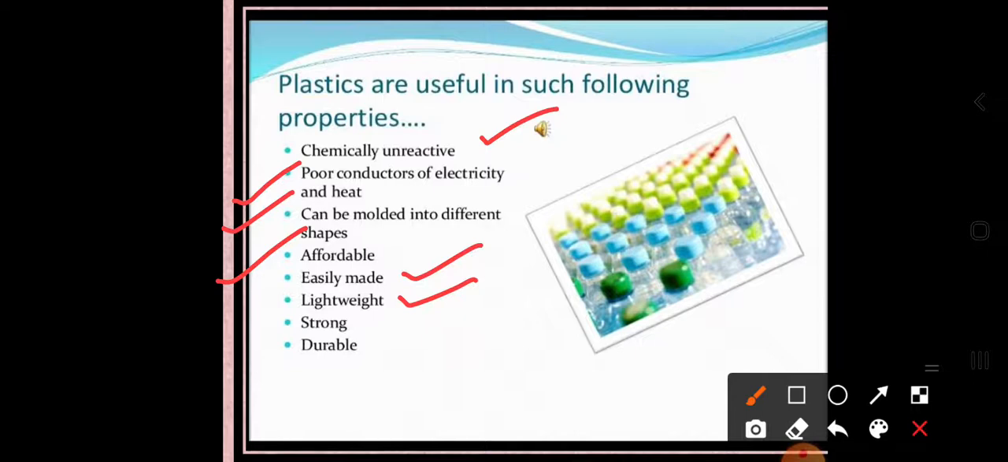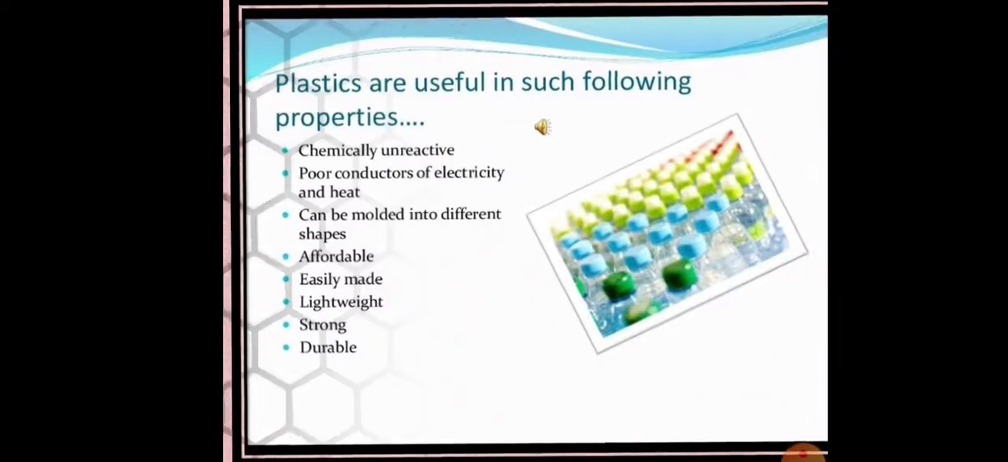As you know, as compared to metals or other materials like wood, the weight of plastic is light, as well as it is strong in nature, very strong and durable. So these are some common properties which you have learned in the previous classes also. This is the general concept I am discussing here about plastic.